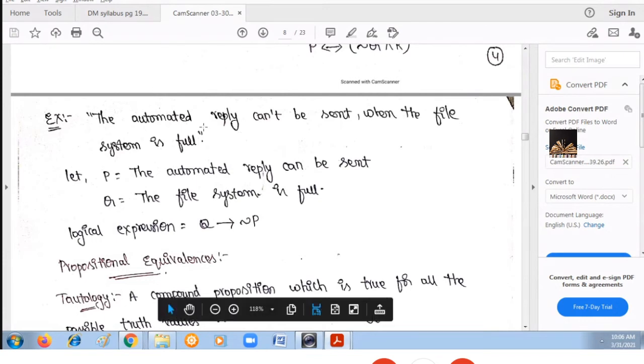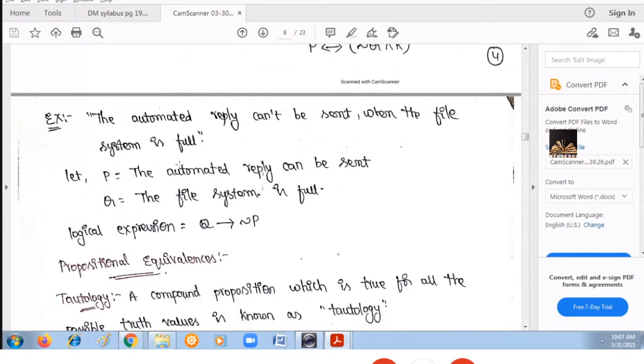They are: one, automated reply can be sent; two, the file system is full. Only two variables, or two propositions, we have. Right? Now what is the given compound statement? Automated reply cannot be sent when the file system is full.